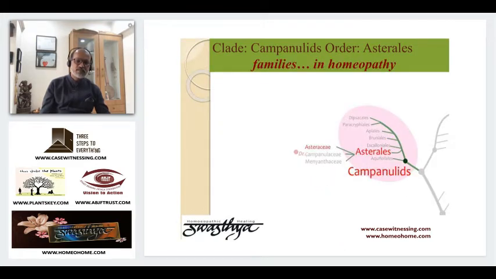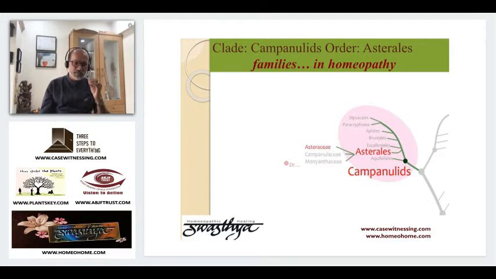Asteraceae is your Arnica group, which is one of the largest groups in the whole plant kingdom. Orchidaceae and Asteraceae, one of the biggest. Then you have Campanulaceae, your bellflower group, or in homeopathy, your Lobelia group. Or you have the Menyanthaceae group. Only one drug is there, Menyanthes.